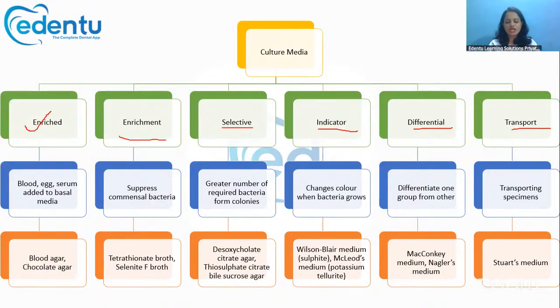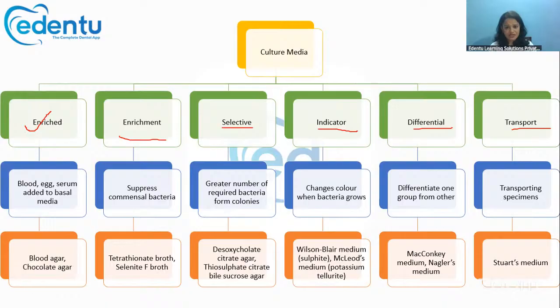So when it changes the color itself, without looking at it under the microscope, we can predict that this bacteria is growing in this petri dish. So that is called the indicator media. There are so many types of indicator media like the MacLeod's medium or the Wilson-Blair medium, like that. So many types are there.